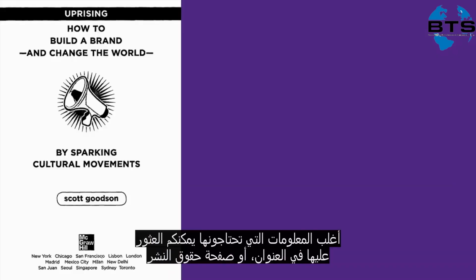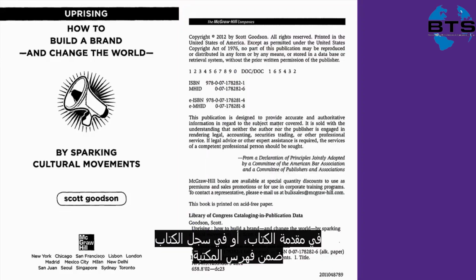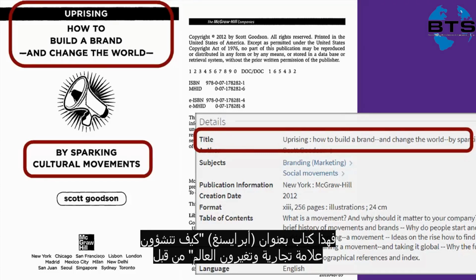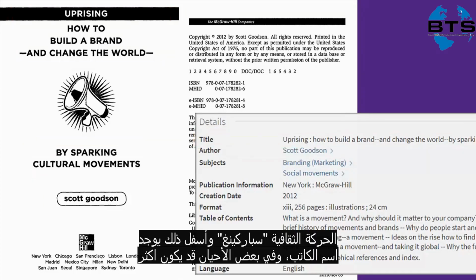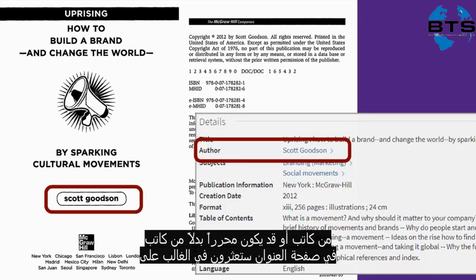Let's look at a sample book. Most of the needed information can be found on either the title or the copyright page near the front of the book, or in the book's record in a library catalog. Here's a book called Uprising: How to Build a Brand and Change the World by Sparking Cultural Movements. Just under that is the name of the author. Sometimes you'll have more than one, or an editor instead of an author.